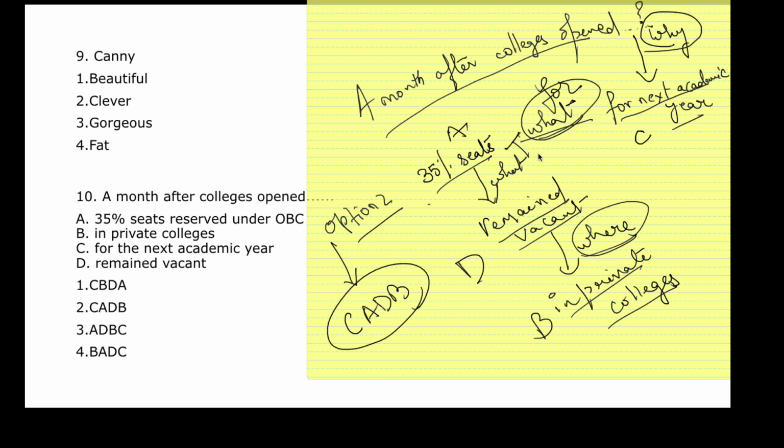So what happened to these seats? These seats remained vacant, okay? Where? In private colleges. Alright? So this is the order. This is how you think, okay? Have a normal analogy of how a person is going to react after listening to a half-filled statement. That is going to be your answer. So your answer is CADB.